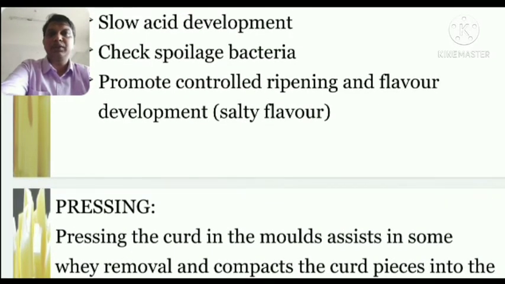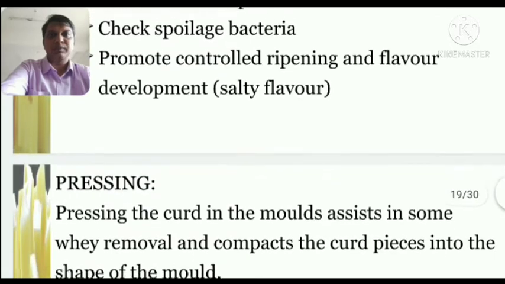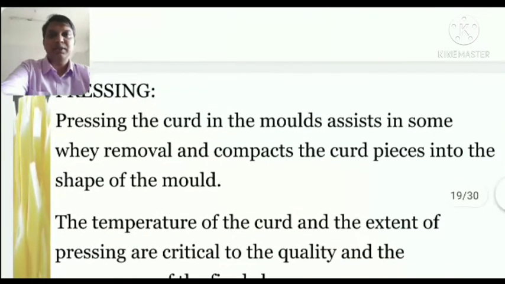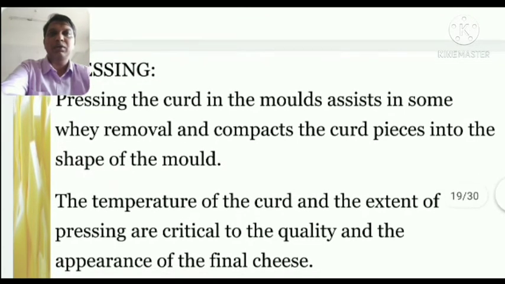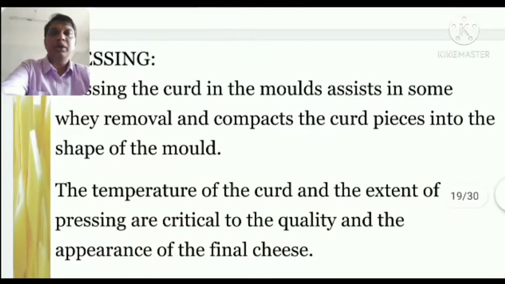There are different stages where we can put the salt, depending upon the flavor we want to develop in the cheese. The next step is pressing. As already discussed, pressing the curd into the mold assists in removing whey and compacts the curd pieces into the shape of the mold. Whatever shape we want, we put the curdled milk into that and start pressing the molds.